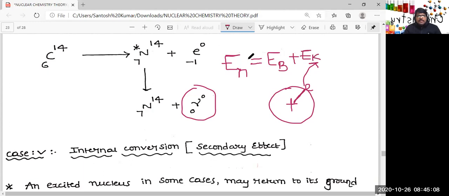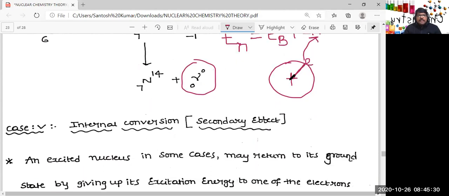For example, if the nucleus is giving, only for the sake of explanation, 100 energy units, of that, 70 units of energy is utilized for breaking these attractive forces, that is converted to binding energy. The remaining 30 units will be the kinetic energy.